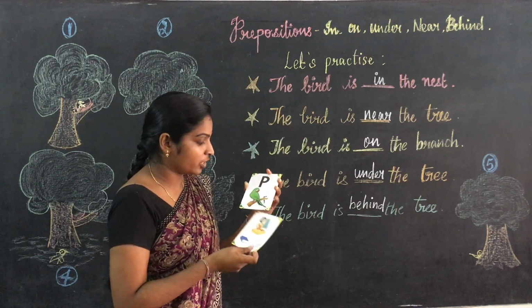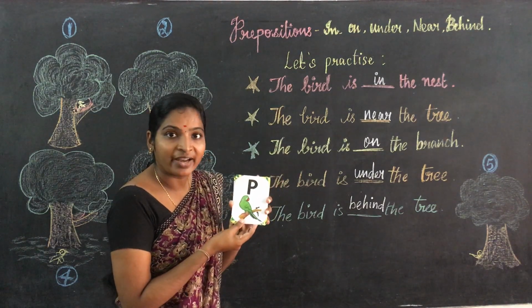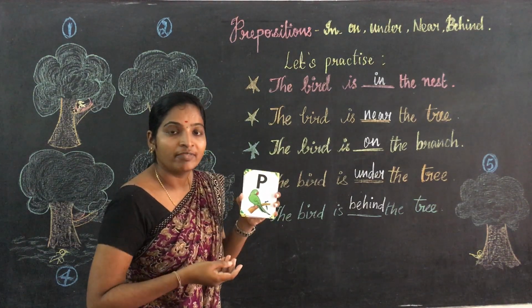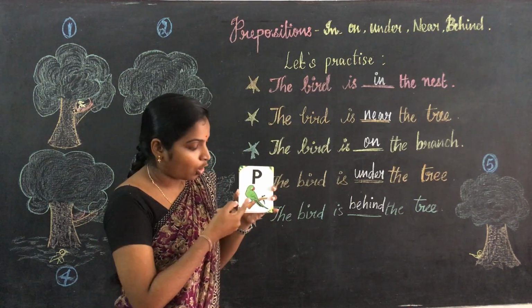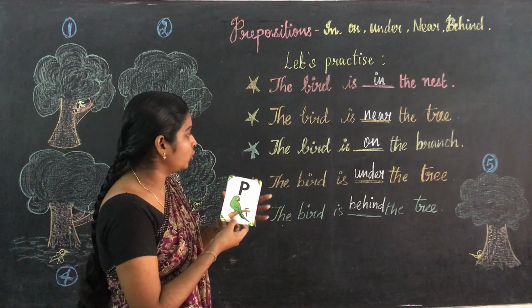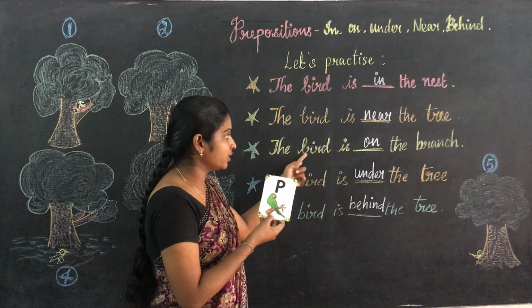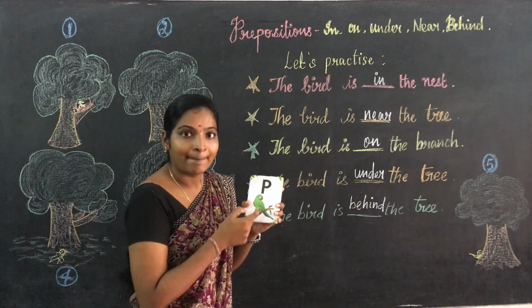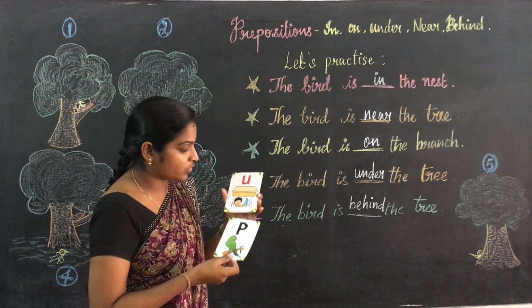Okay, and come to the next picture. Where is the parrot? Where is the parrot? On the branch. Okay, இங்க ஒன்னு பார்த்தோம்ல, on the branch. bird எங்க இருக்குது? On the branch. branchக்கு மேல இருக்குது.